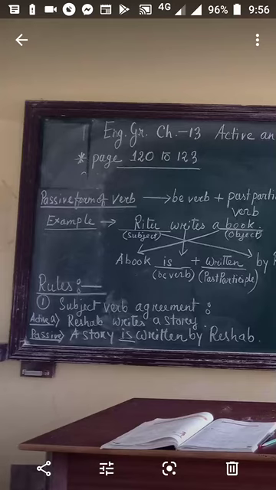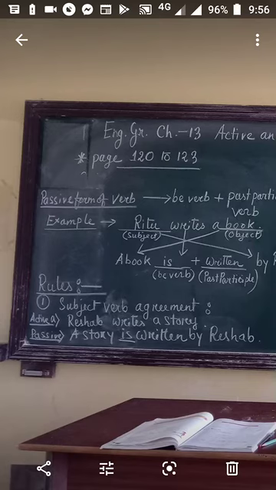Now, rules. The first rule we have to keep in mind while doing active and passive is subject verb agreement. What is subject verb agreement? The verb will follow the subject. If the subject is singular number, the verb will also be singular, and if the subject is plural, the verb will also be in plural form.